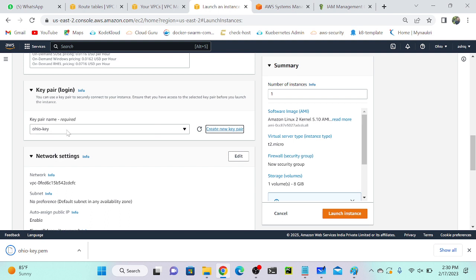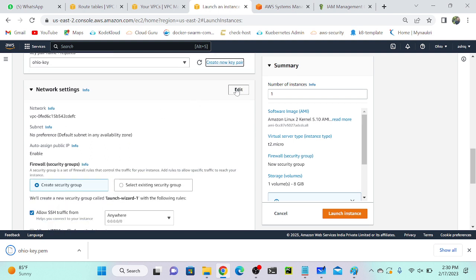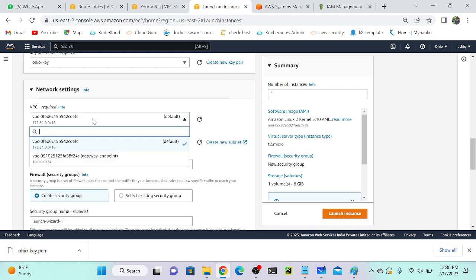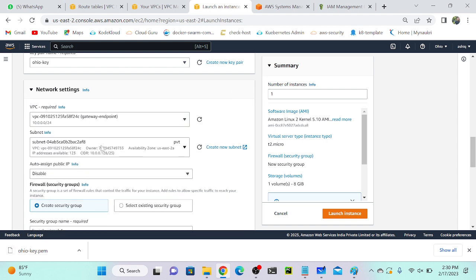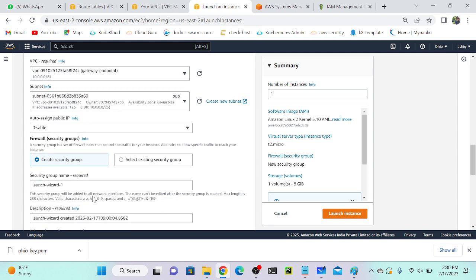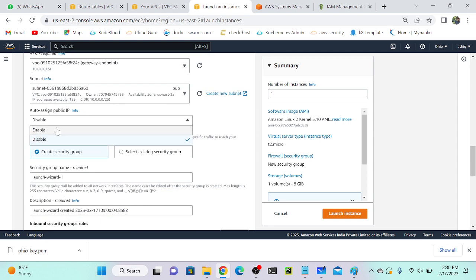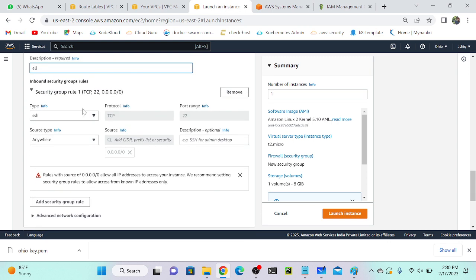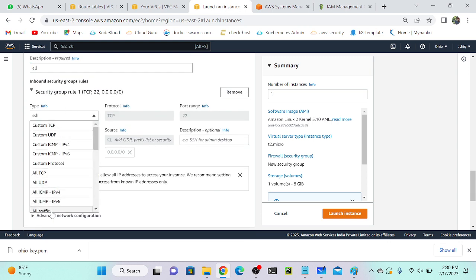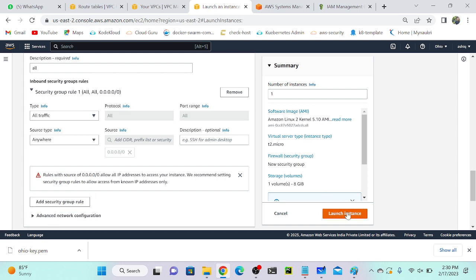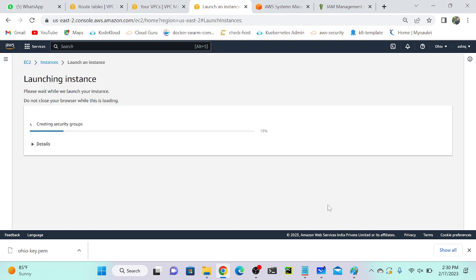Okay, this Ohio key I will use. I will change my network to gateway endpoint. So click on edit. Select gateway endpoint. Select your public subnet first. Select auto-assign public IP enable. And you can create a security group as well. I will create a group with all traffic. Type I will select all traffic to get rid of errors. Then we can launch instance.